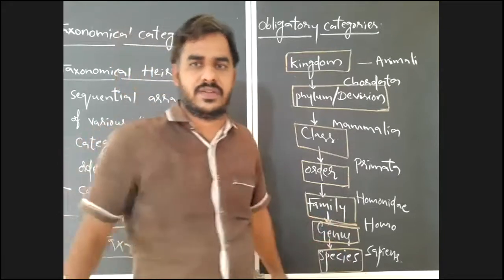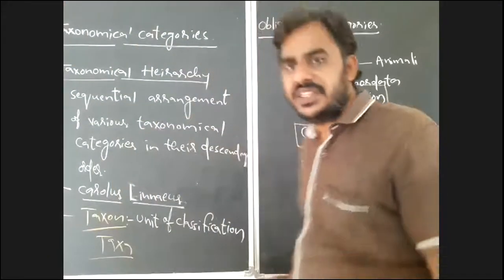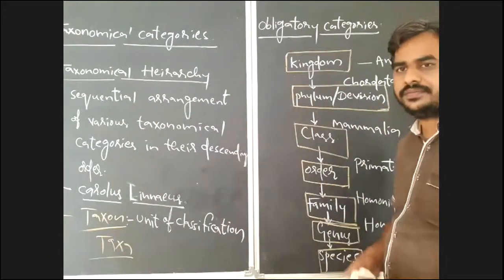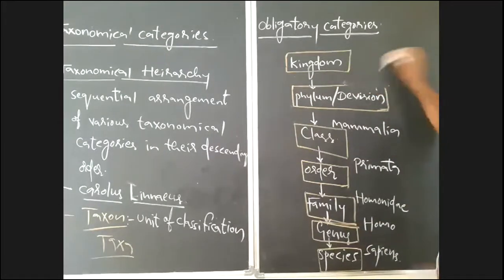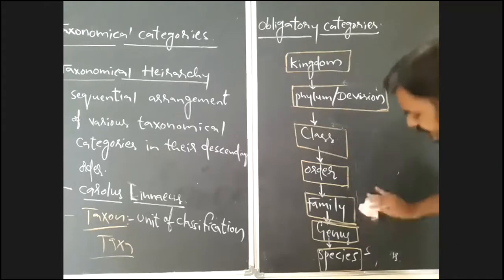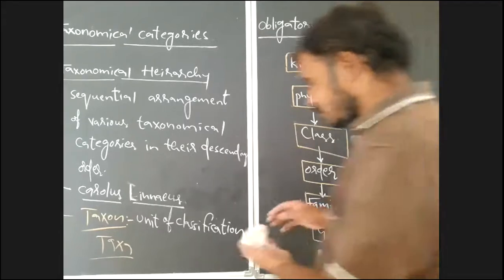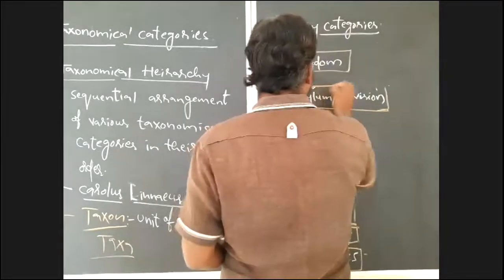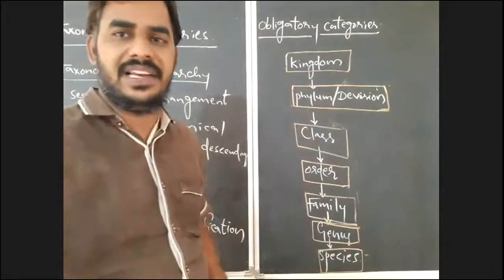Species is sapiens. But is it enough? Is it enough to classify the organisms? Now it is just like an address of a human being in kingdom Animalia. The taxonomical position of a human being in kingdom Animalia, or the address of Homo sapiens in kingdom Animalia.